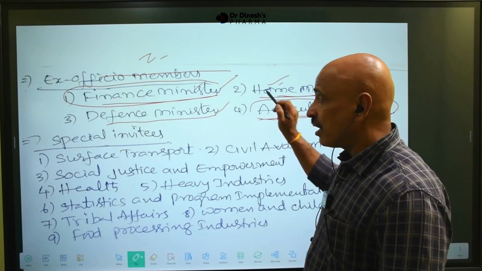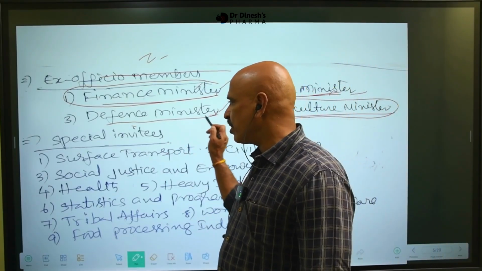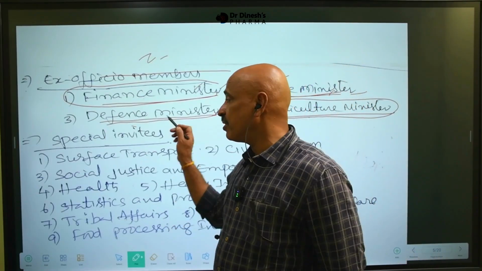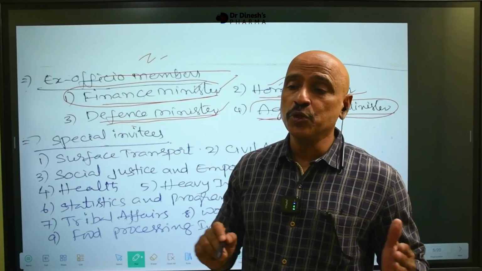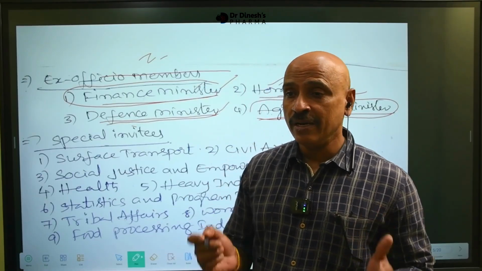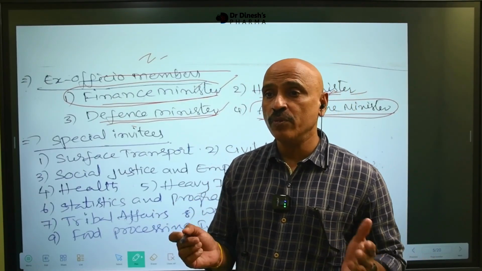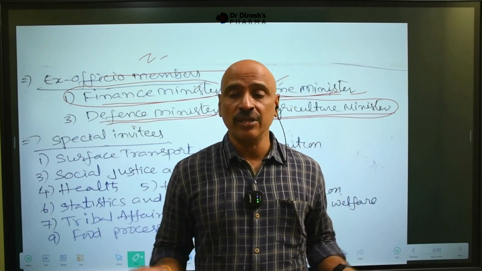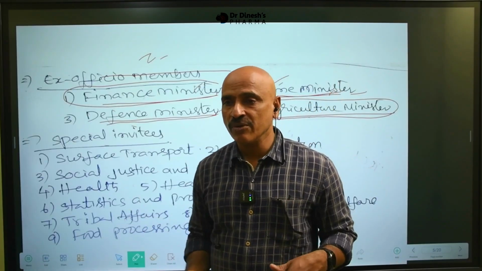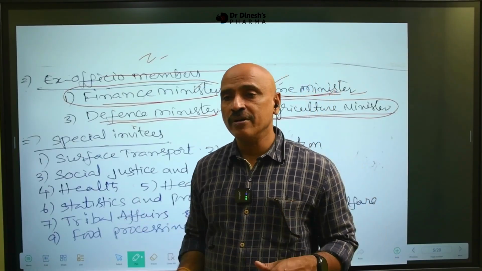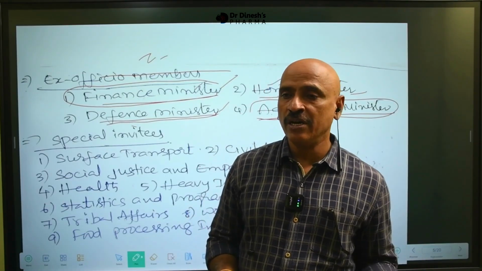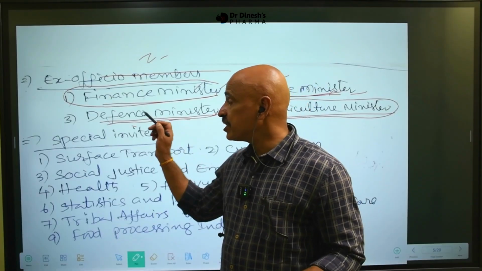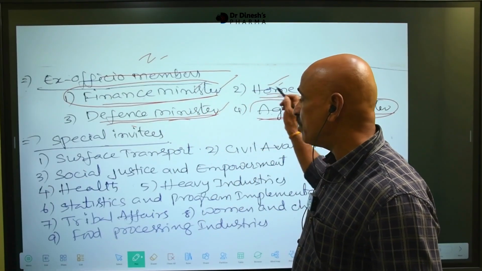These 4 personalities are ex-officio members because our country depends mainly on agriculture. In which sector is the maximum amount allotted in our country? The defense sector. Nearly 8% of our budget is allotted for defense because defense is most important. Indian defense is the 4th biggest according to weapons. From the soldiers' point of view, it is the 2nd biggest defense sector in the world, after China. But from the weapons point of view, after America, Russia and China, India is the 4th biggest weapons-holding country. That's why the defense minister is also required here as ex-officio, along with the agriculture minister, home minister and finance minister.